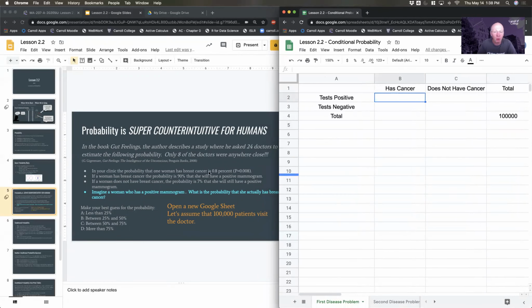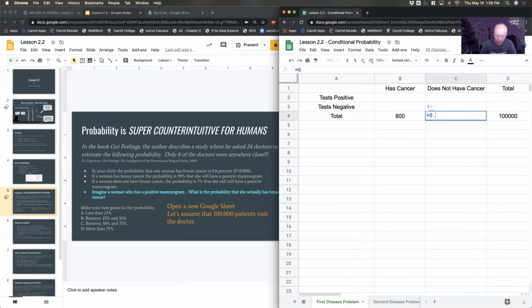Now, if there is a 0.8% chance that someone has cancer, that means in this cell right here, 0.008, a 0.8% chance, of all of those folks, only 800 of those 100,000 actually have cancer.